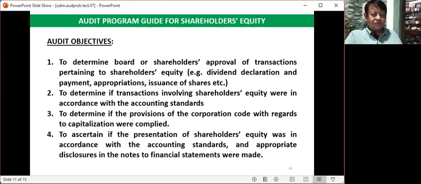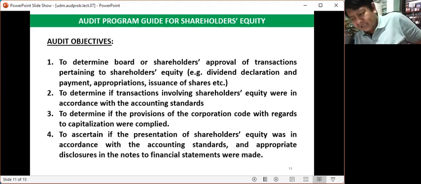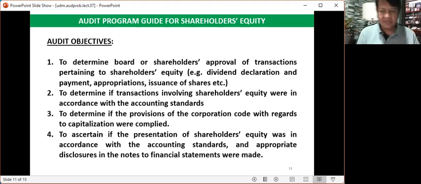You cannot imagine an auditor conducting an audit without any audit program guide. There will be no direction. So in audit, for every account title, there should be an audit program guide. There is one audit program guide for cash, receivables, inventory, investments, and so on and so forth. That is why in the audit of shareholders' equity, we are presenting here the audit program guide, which will serve every auditor in conducting an audit.